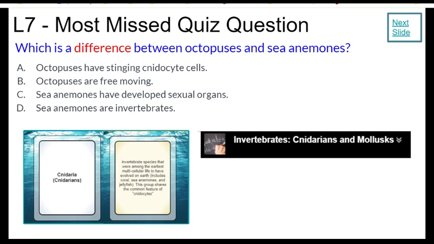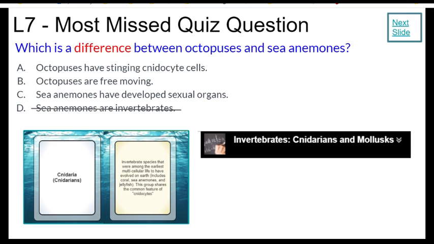So both sea anemone and octopus are invertebrates. D cannot be a difference since both are invertebrates. So we're going to scratch D. That cannot be a difference. Both of these organisms are invertebrates.